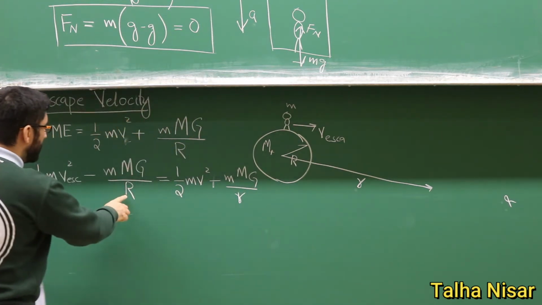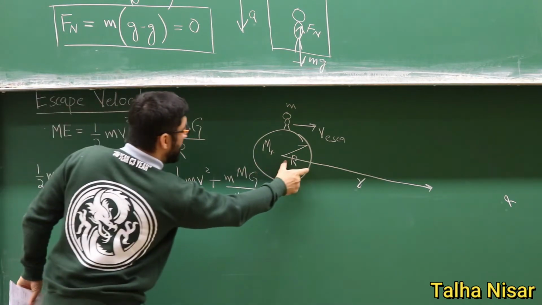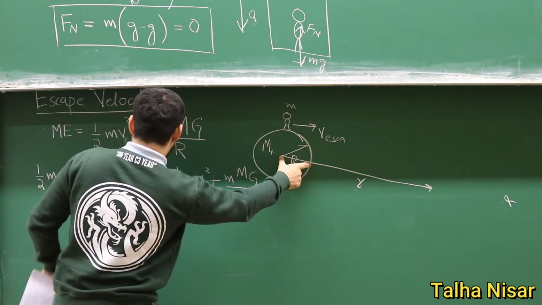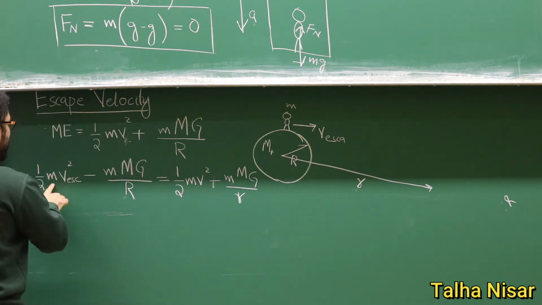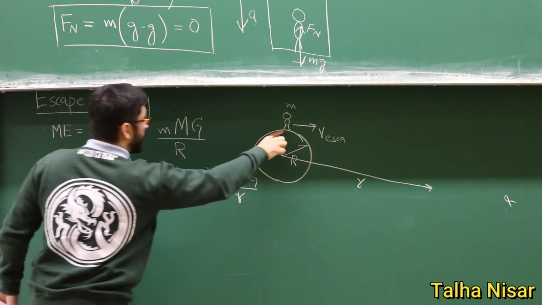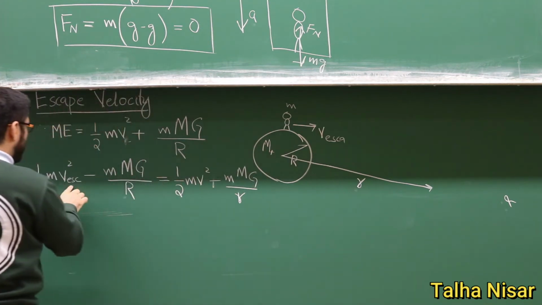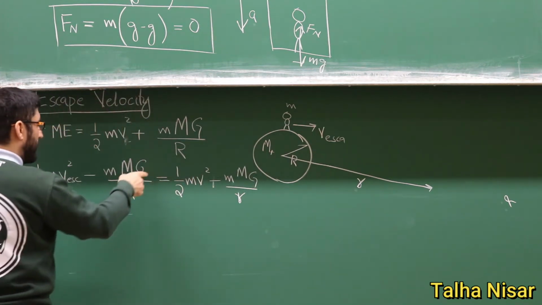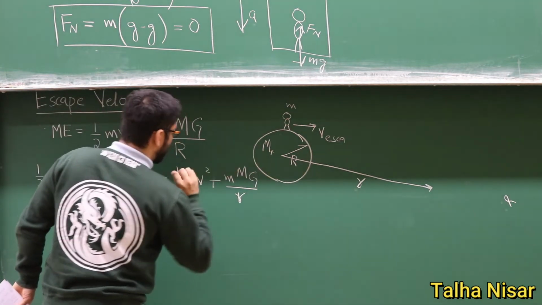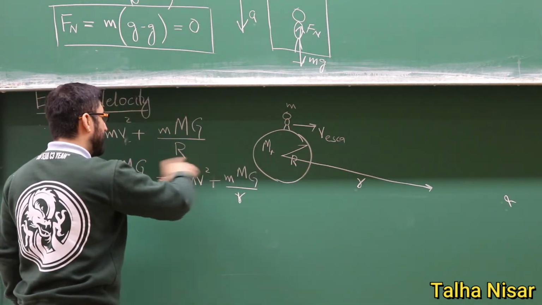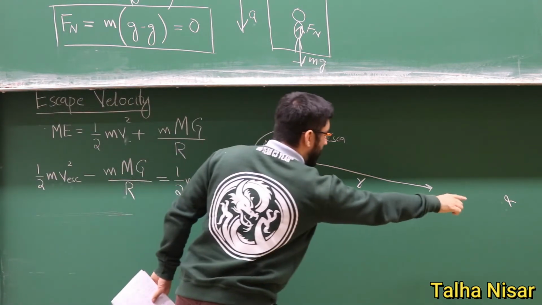So this side here, the left-hand side, is the kinetic energy of this object with the escape velocity on the surface of the Earth, and this is the potential energy, with the big R meaning only at this point. And now here, this is the kinetic energy at infinity.